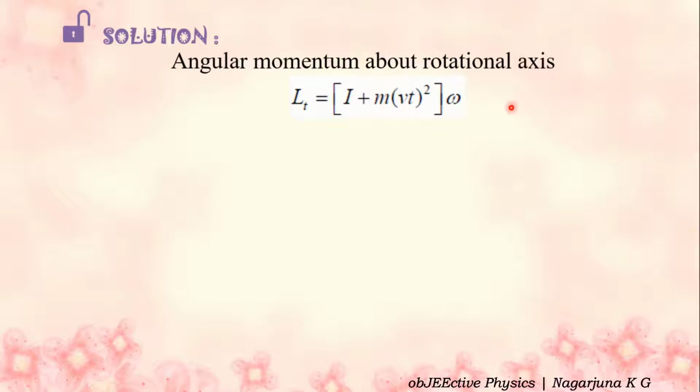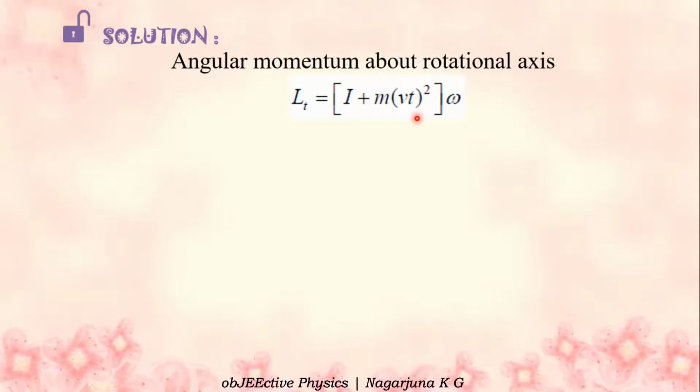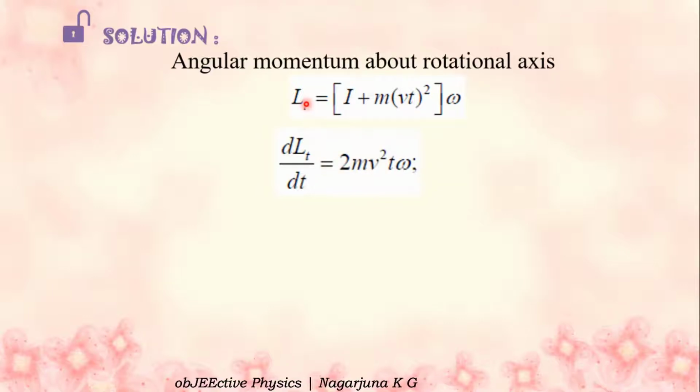Angular momentum about the rotational axis, L, is time dependent. Angular momentum is equal to I omega actually, but here it is I plus m into the distance, velocity into time, m into vt whole square. This is according to the parallel axis theorem. So differentiating, dL by dt is equal to I omega, constant, first term 0.